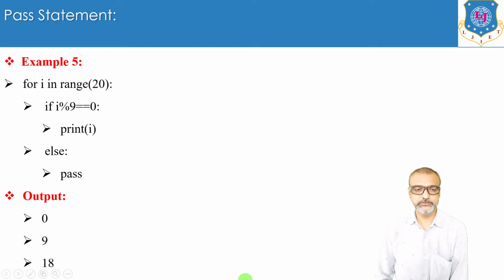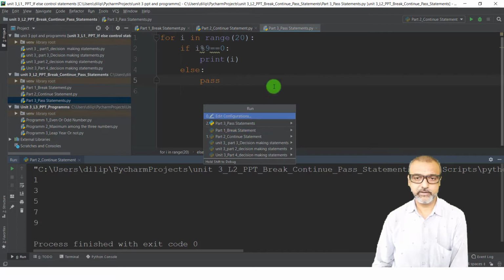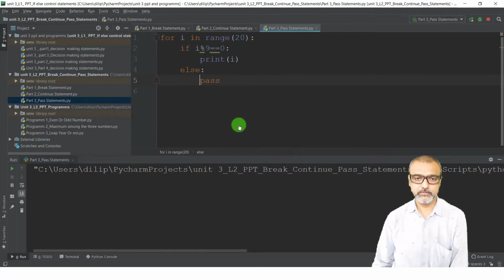So I will show you the same output in PyCharm editor. See, this is the program I have written in PyCharm editor. Now I will run this program for you. Just click on the run button, again click on the run button. Now select the file name, that is pass statement. So I will select the file name from here, that is pass statement. Right now you can see the output, that is